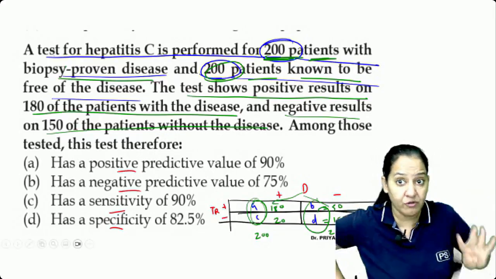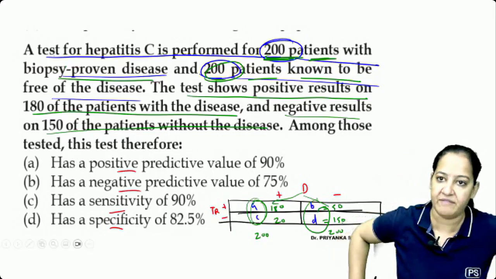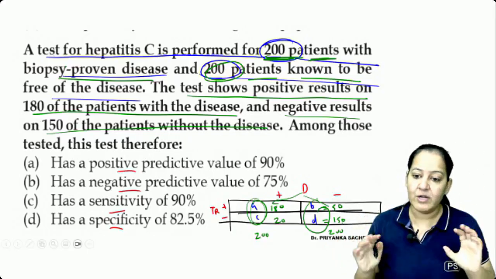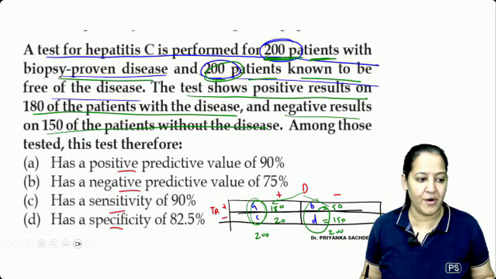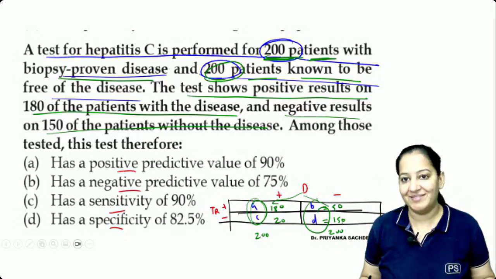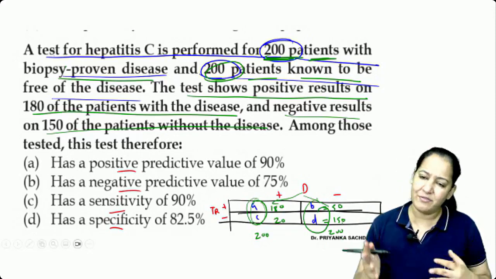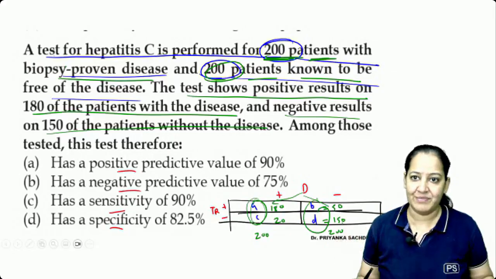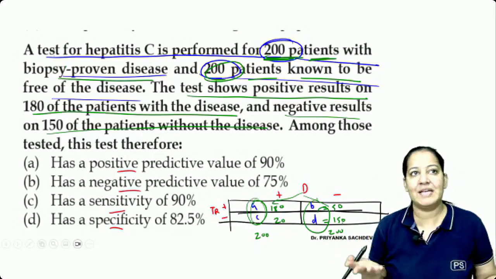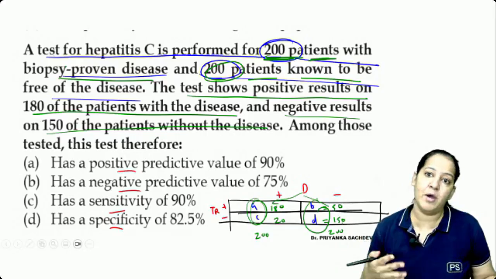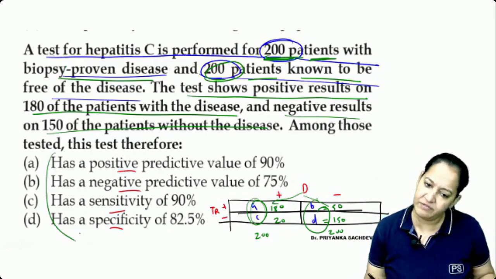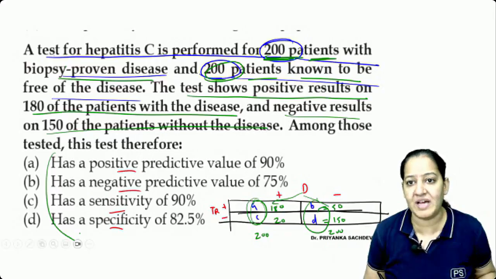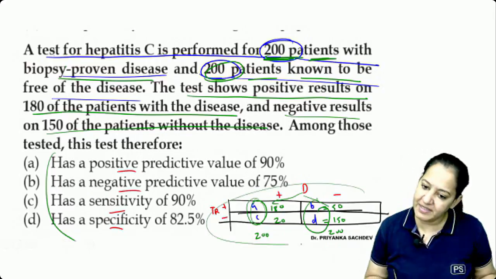I know the 4 formulas. I will apply them one by one. The best thing is that you should know the values of ABCD. Got it? Say yes, this is the approach. How many of you got it? How many of you didn't get it? No, I'm not interested. Please apply the 4 formulas. Don't do the calculation. Just apply the formulas: A upon A plus C, B upon B plus D, A upon A plus B, B upon B plus C. You know the 4 formulas. One of the four will be correct. We will do that. There is no problem in that. The main clinch: if ABCD is right, you can do all.